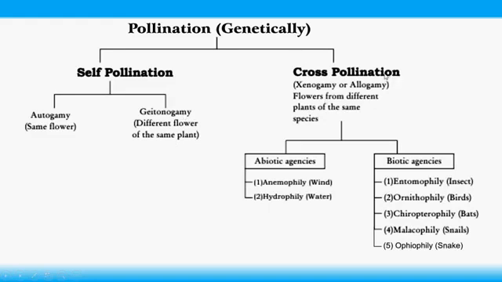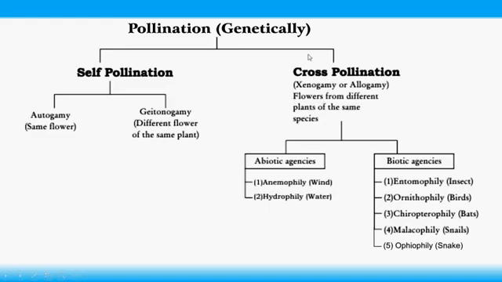Cross pollination is also called xenogamy or allogamy. Transfer of pollen from different flowers of different plants of the same species is called cross pollination.